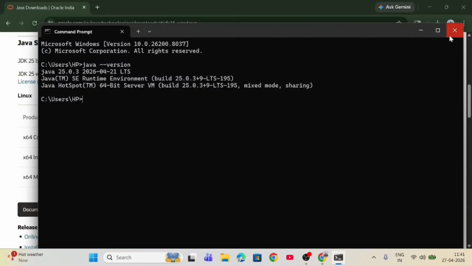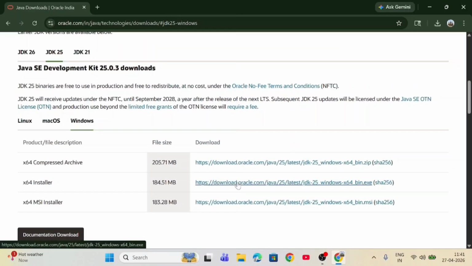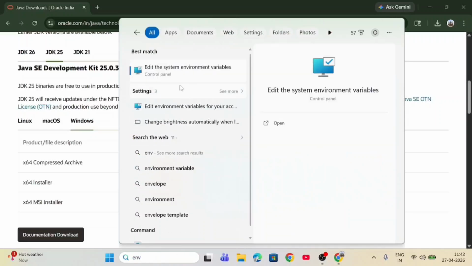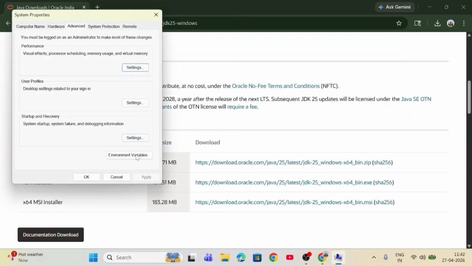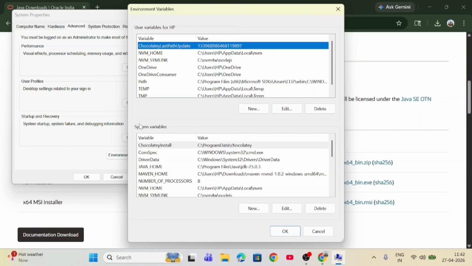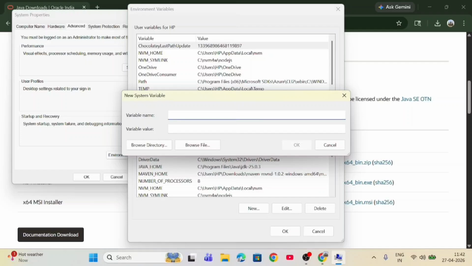Now close this. Now we have to set the path in environment variables to use the JDK in every IDE. So to do this, we have to search for env. Now click on this. Click on environment variables. Now here in system variables, we have to click on new and type the variable name as JAVA_HOME.